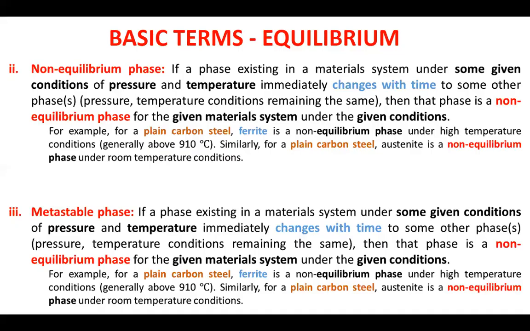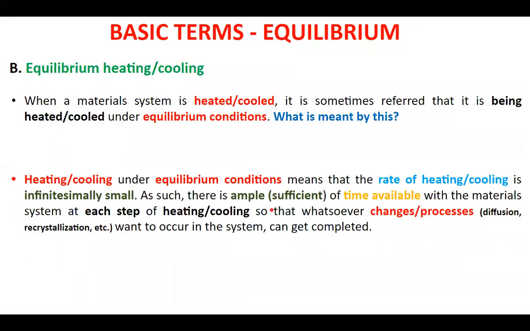For example, there is a phase called cementite that exists in steel under room temperature conditions. Now if these room temperature conditions are maintained for, suppose, 1,000 years, this cementite will transform into iron and graphite. This change is taking place, but over a very, very long period of time. So this is not a non-equilibrium phase, but because it has got an urge to transform and it does transform after 1,000 years, it's still not an equilibrium phase. It's a metastable phase.